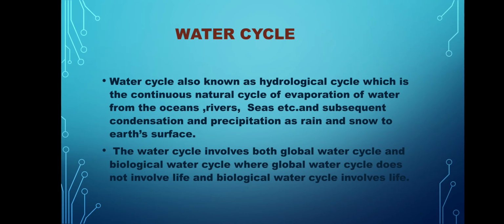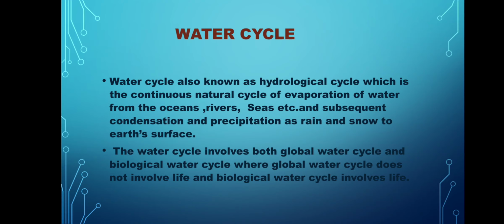First, the water gets evaporated from seas and oceans, clear? Then ऊपर जाके water क्या हो जाता है? The water vapors, when the temperature becomes low, the water vapors get condensed. This process is called condensation, and again water comes to the earth in the form of rain, snow or anything, that is called precipitation. So three main processes are involved in water cycle, that is evaporation, condensation and precipitation.